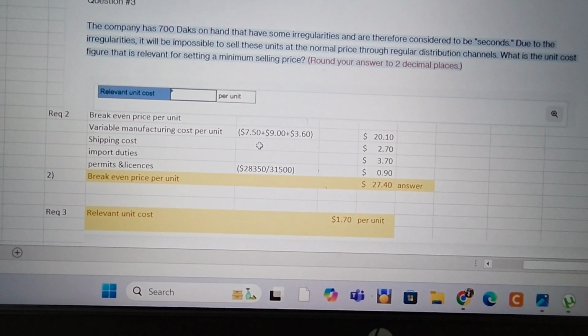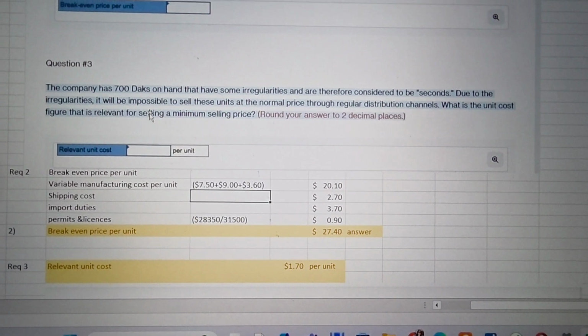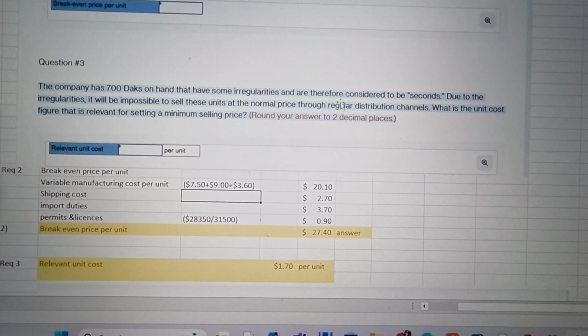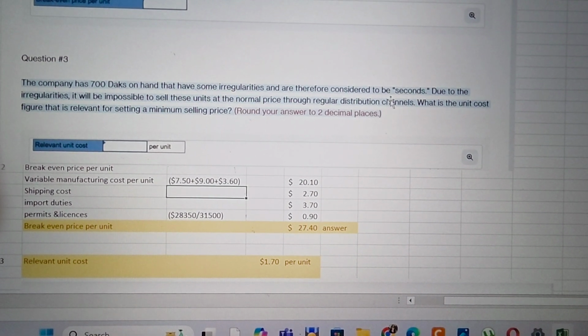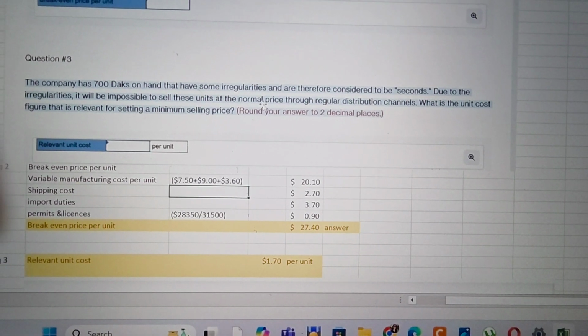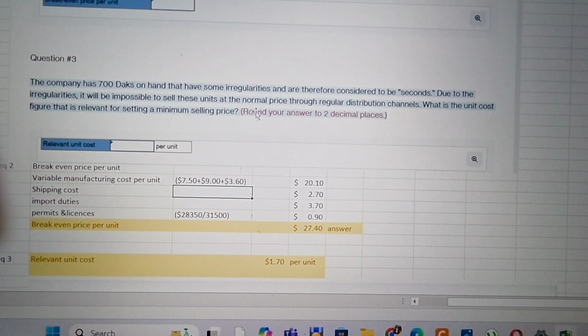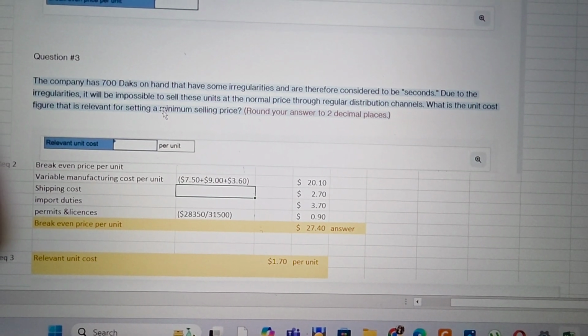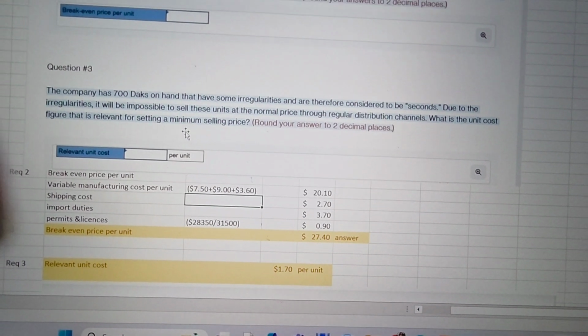Now let's come to the third question. Now the company has 700 DAX on hand, and because of some irregularities these are considered to be seconds, and due to the irregularities it will not be possible to sell these units at the normal price. So what is the unit figure that is relevant for setting the minimum selling price?